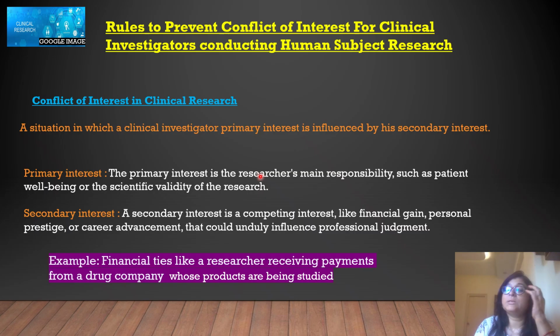So this is basically conflict of interest in clinical research, when a clinical investigator gives more weight to his secondary interest than the primary interest, which is the well-being of the patient. For example, financial ties, like a researcher receiving payments from a drug company whose products are being studied or whose products are being tested.